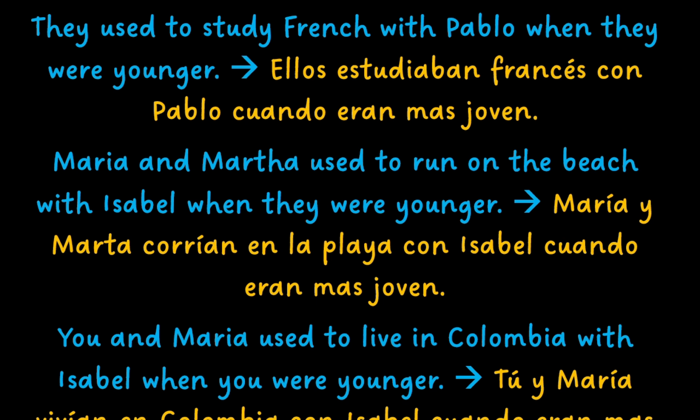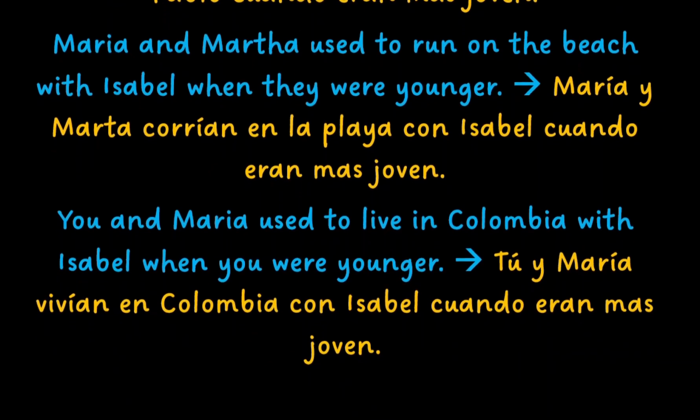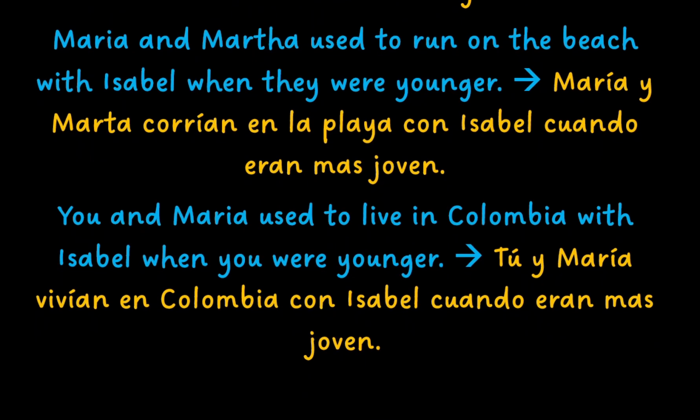Maria and Martha used to run on the beach with Isabel when they were younger is Maria y Marta corrían en la playa con Isabel cuando eran más joven. And you and Maria used to live in Colombia with Isabel when you were younger is tú y María vivían en Colombia con Isabel cuando eran más joven.